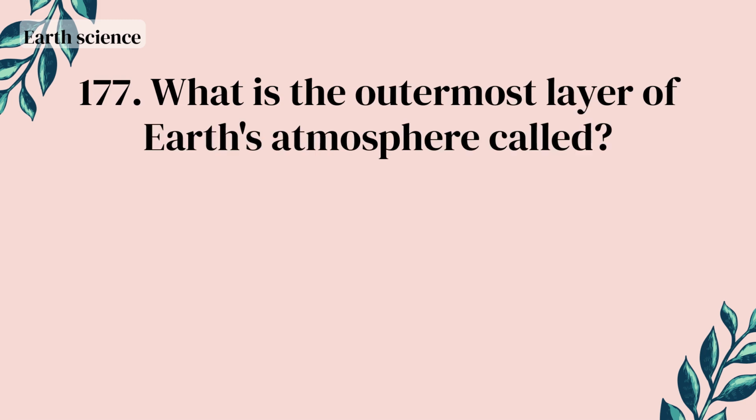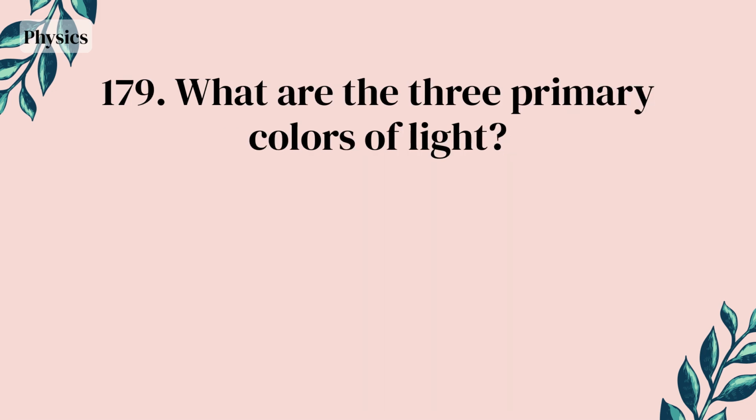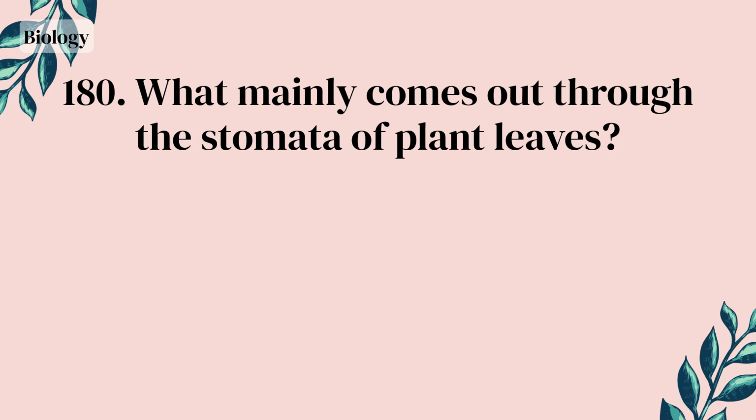Asia. What is the outermost layer of Earth's atmosphere called? The exosphere. Which blood vessels carry blood away from the heart? Arteries. What are the three primary colors of light? Red, green, and blue. What mainly comes out through the stomata of plant leaves?